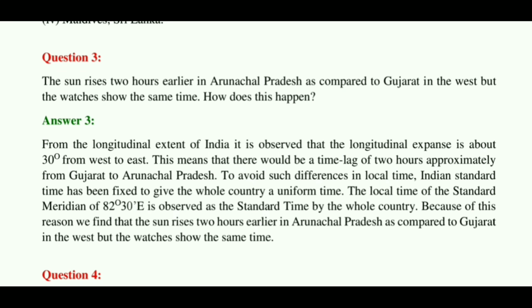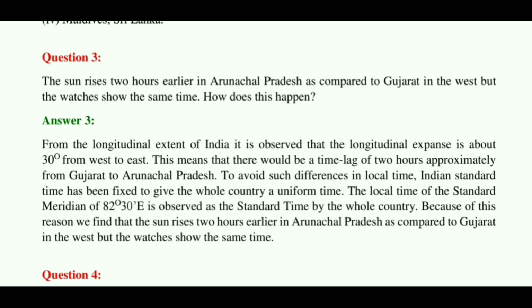Question 3. The sun rises 2 hours earlier in Arunachal Pradesh as compared to Gujarat in the west, but the watches show the same time. How does this happen? Answer. From the longitudinal extent of India, it is observed that the longitudinal expanse is about 30 degrees from west to east. This means that there would be a time lag of 2 hours approximately from Gujarat to Arunachal Pradesh.